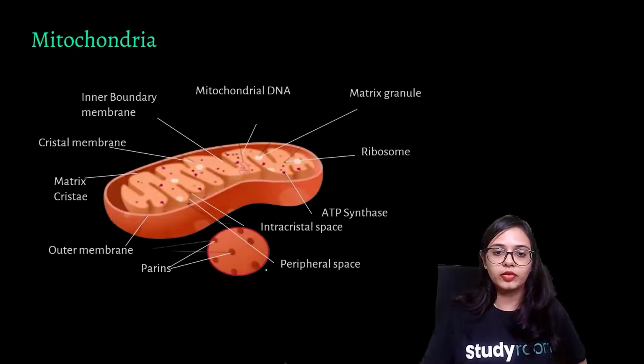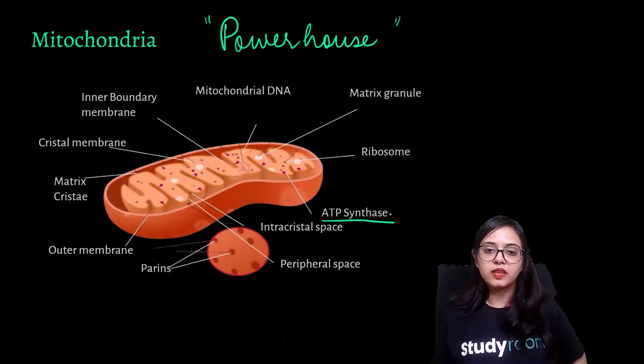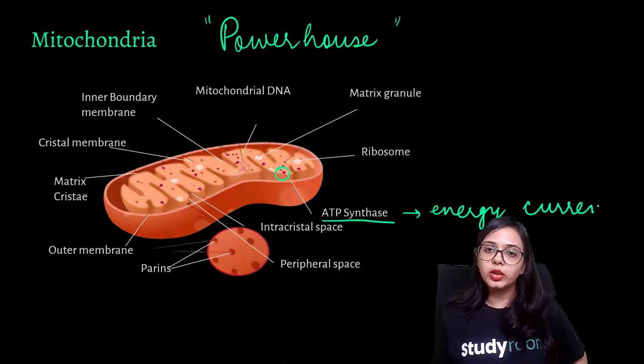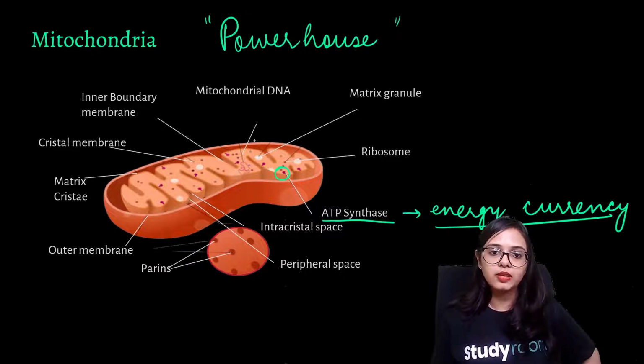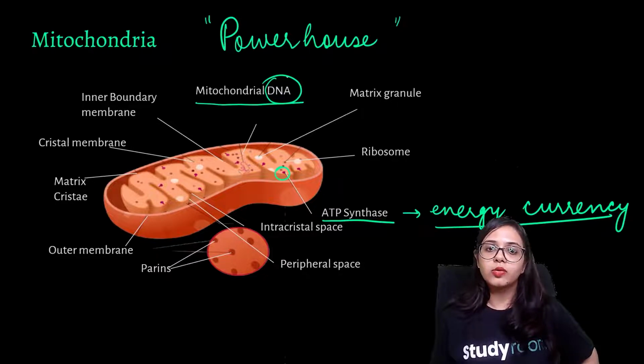So here, if you see in this diagram, ATP synthase, this is the site where this ATP, this energy currency, is being created so that it may fuel and cause all the other biochemical reactions that are occurring inside the cell. This is the mitochondrial DNA. Interestingly, mitochondria has its own DNA. All right, DNA, like I had told you, the hereditary code is embedded in them. So interestingly, mitochondria has its own DNA, its own hereditary code.